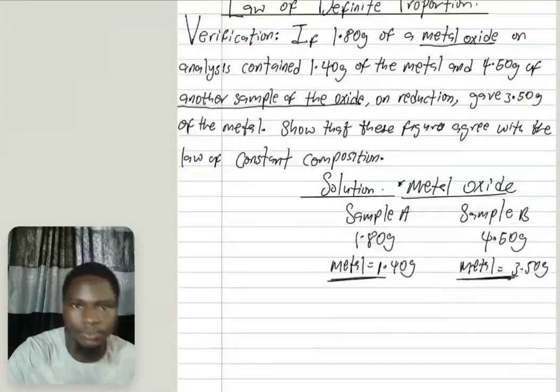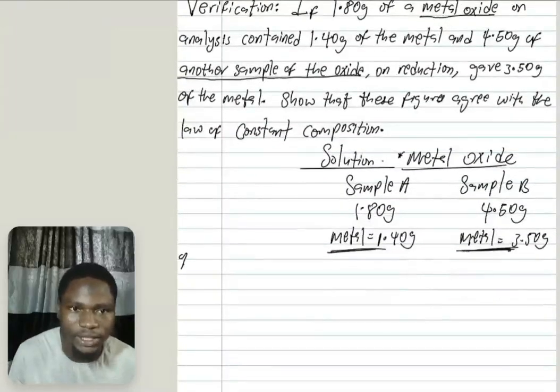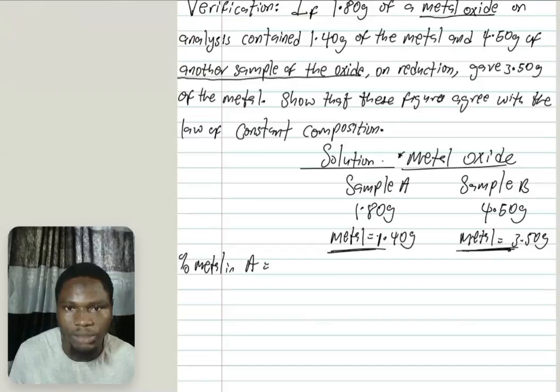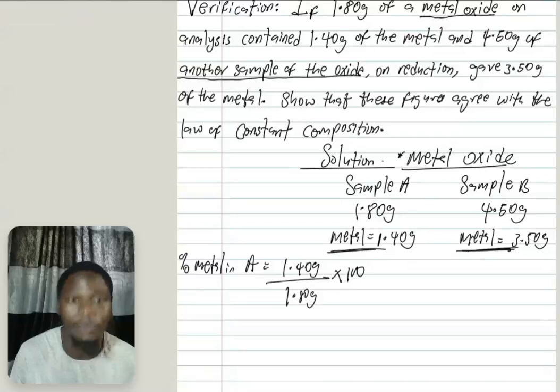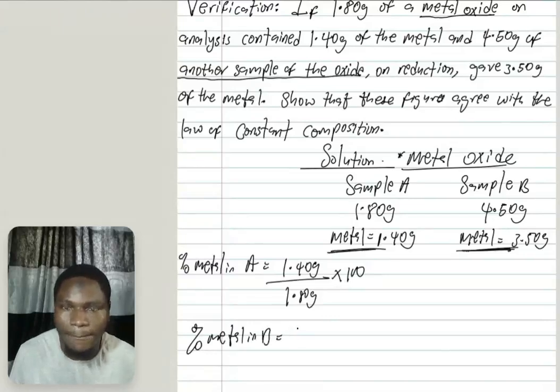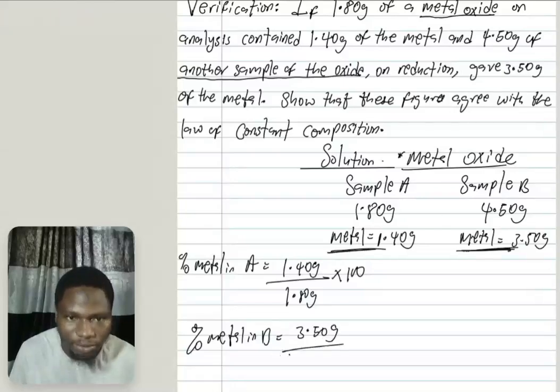Now let's go. So the percentage of metal in sample A is what? Remember, percentage means mass of the metal over mass of the sample times 100. That's how we find percentage mathematically. Percentage of metal in B: what do we do? Mass of the metal in B over mass of B itself times 100.